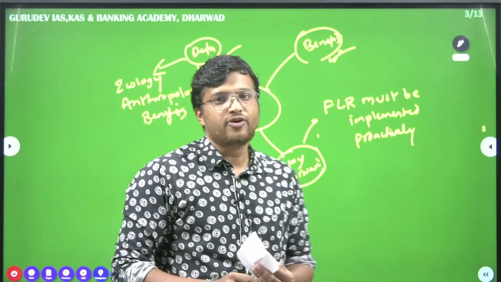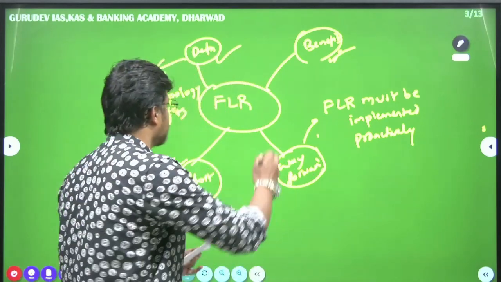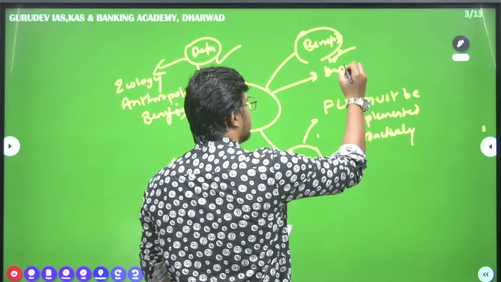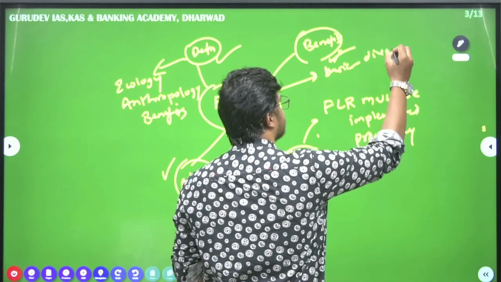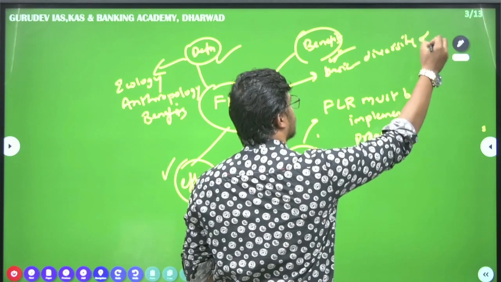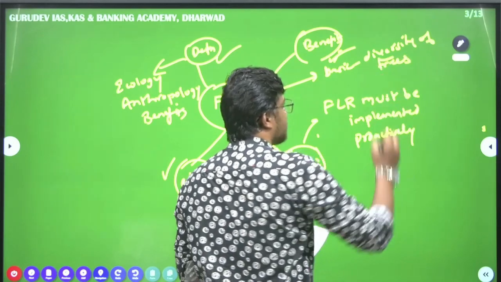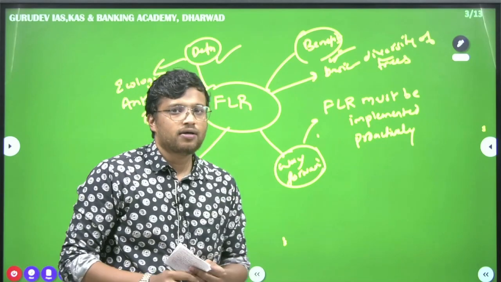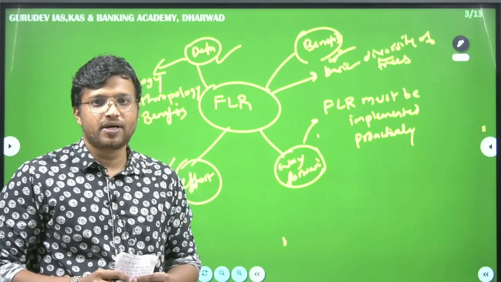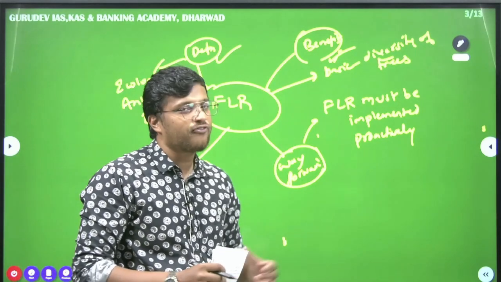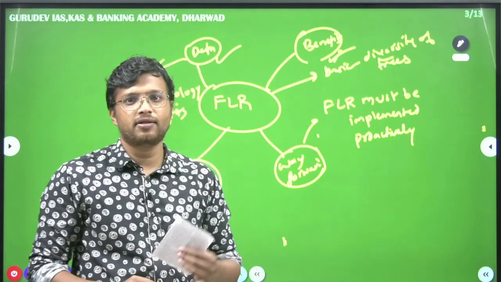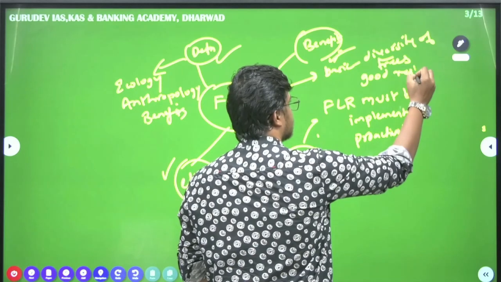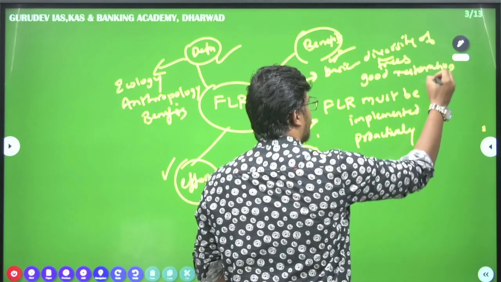One important thing we have to understand in FLR is that the basic is the diversity of trees. In the editorial, they have pointed out how in Punjab the diversity of trees has helped in the good restoration of forest.